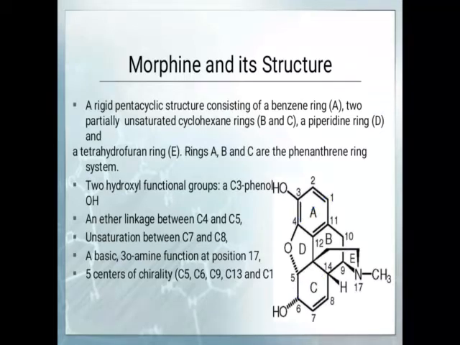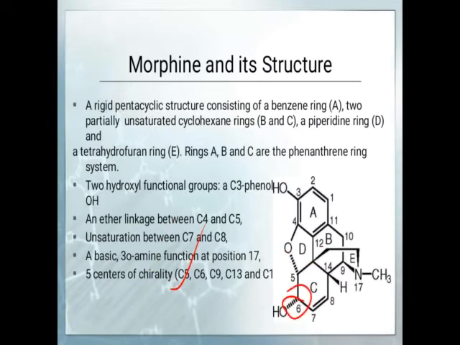In morphine there are 5 chiral centers. The first one is C5. You can observe 1, 2, 3 and the fourth one is hydrogen, so it is attached with 4 different groups, so it is a chiral center.